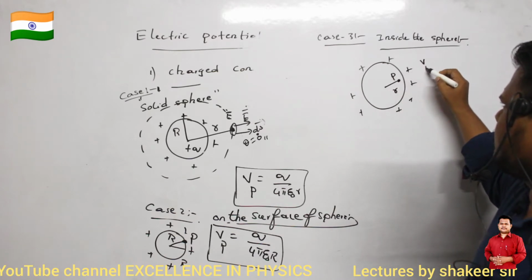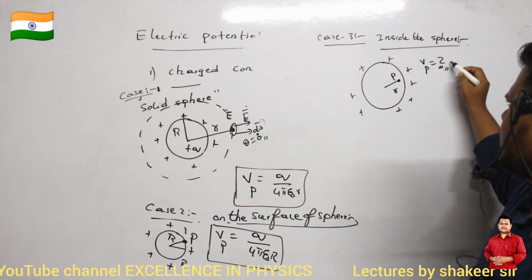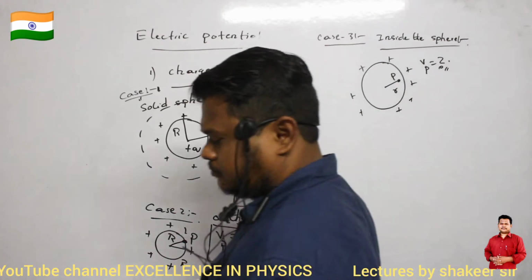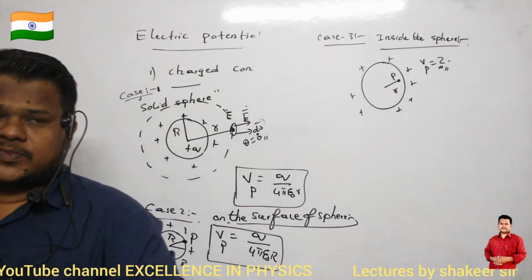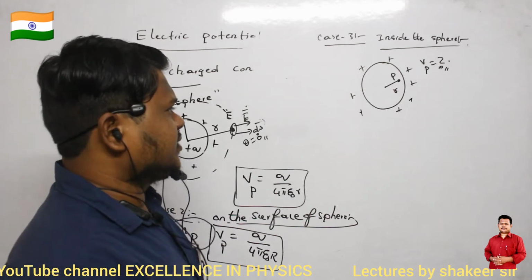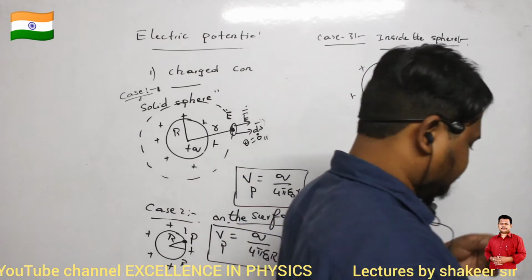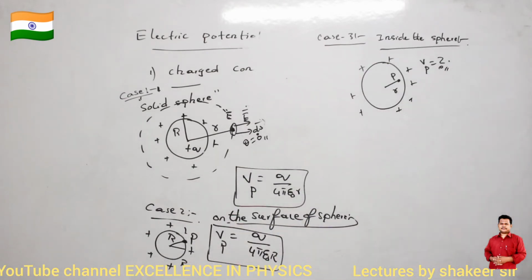So I want to calculate at a distance of small r from the center of this sphere. So this is point P. Potential at point P I want to calculate. Can anybody say? 0. Yes, 0 is definitely correct. Potential you are saying, potential is not 0. Can you say what can be the reason?